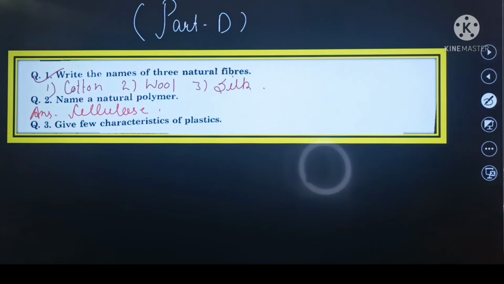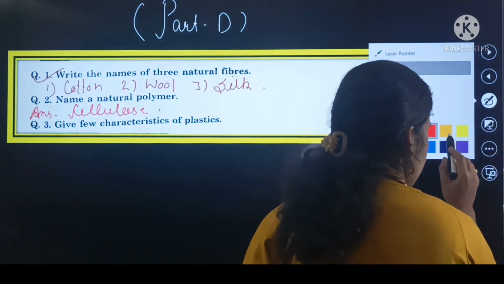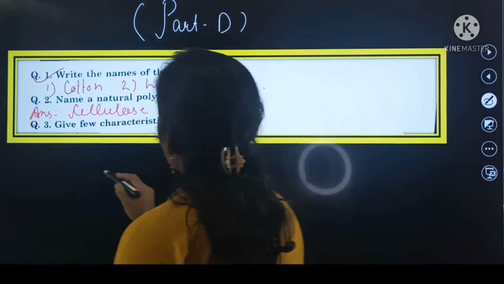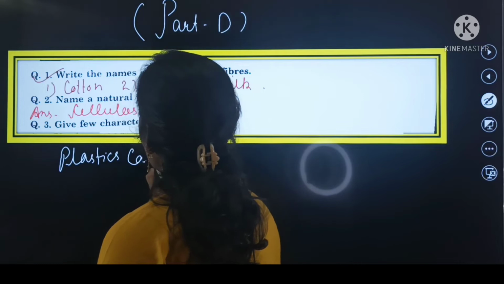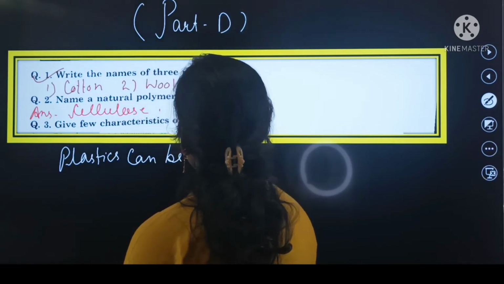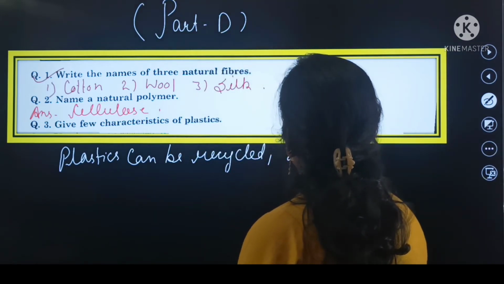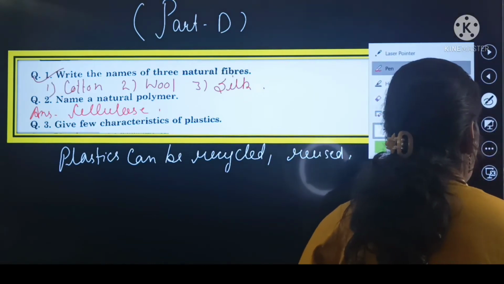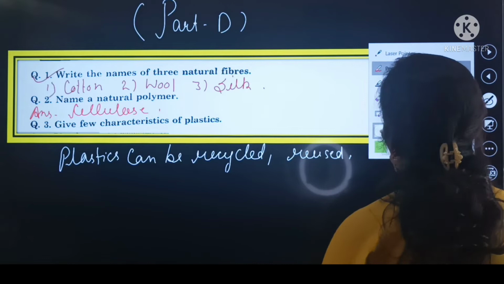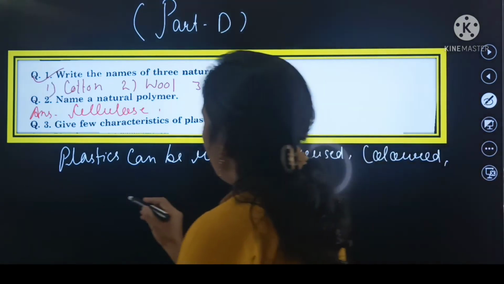Next question is, beta, give few characteristics of plastics. Plastics can be recycled, reused, colored, melted.